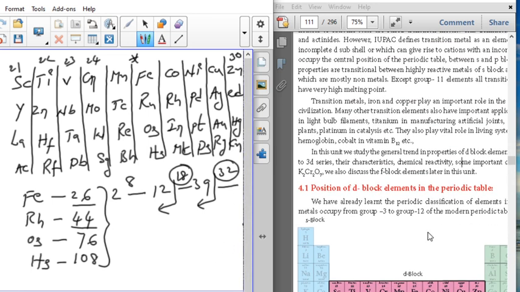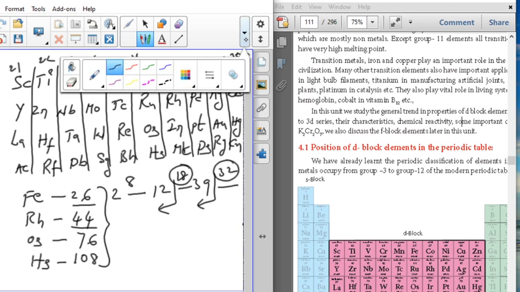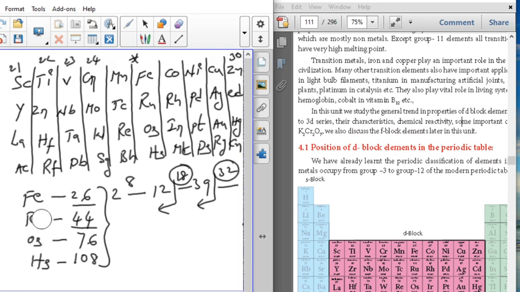So everybody see here the atomic numbers: iron, ruthenium, Ru. Sorry, it's not Rh, it's Ru. This Ru, ruthenium, then osmium 76 and 108. So easily find out the atomic numbers group wise.